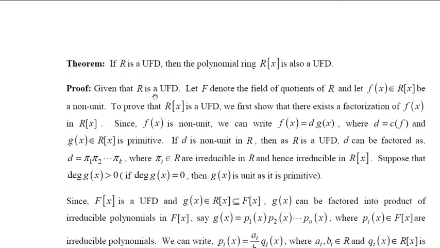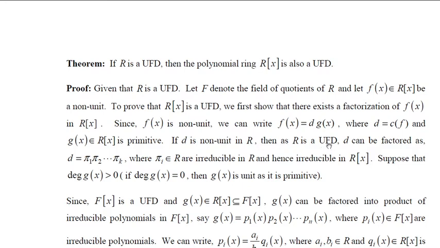Now, see, since R is a UFD, let's denote the field of quotients of R by F. And let f of x be a polynomial in R of x which is a non-unit. Now we'll prove R of x is a UFD by first showing that there is a factorization of f of x in R of x. You should note that f of x is a non-unit. Therefore, by earlier discussions, we knew that f of x can be written as d into g of x, where d is the content of f, and g of x is a primitive polynomial.